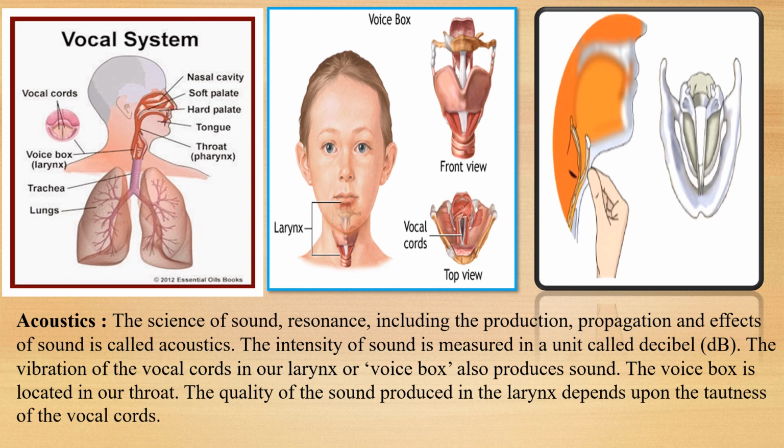So, acoustics understood, everybody? What is acoustics? The science of sound and resonance, including the propagation, production and effects of sound, is called acoustics. You have to remember the unit of sound also: the unit of sound is decibels. Where is the larynx located? It is located in the throat. The vibration of the vocal cord in our larynx or voice box produces sound. Understood? These are a few very important things that you need to remember.